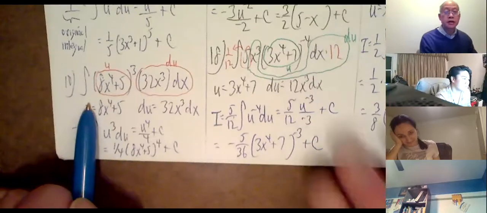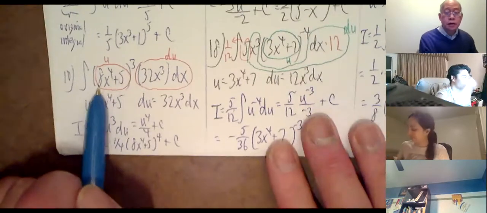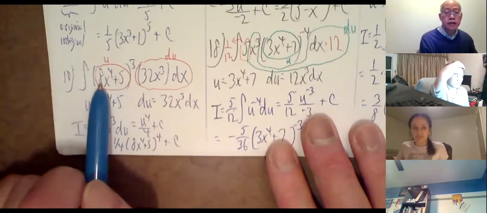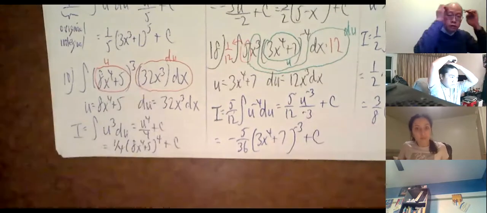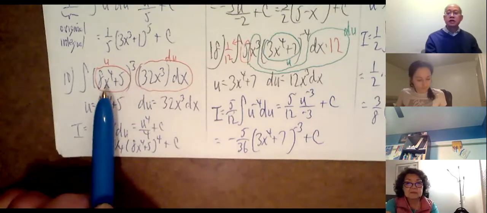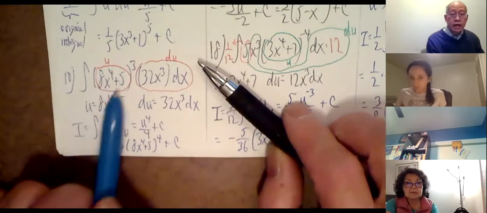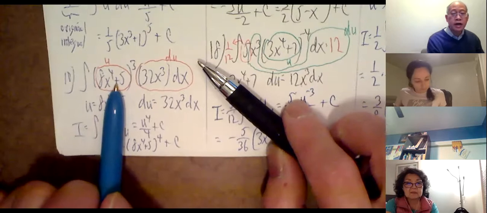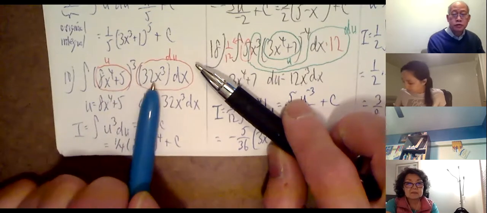Thank you. Okay, number 10. All right, so the original says the integral of (8x to the 4th plus 5) cubed times 32x cubed dx. Okay, I have a question before you go forward, sir. Function and its derivative: 8x to the 4th plus 5 has a derivative of 32x cubed.